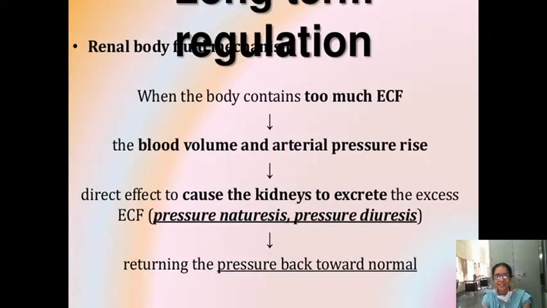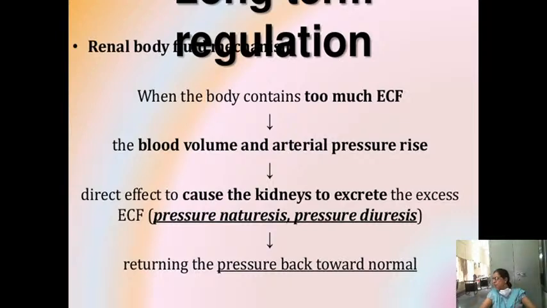And long-term regulation: kidneys are the ones which maintain this. It is hormonal. So, renal body fluid regulation. When the body contains too much ECF, which means too much fluid is there in the body, the fluid keeps moving.